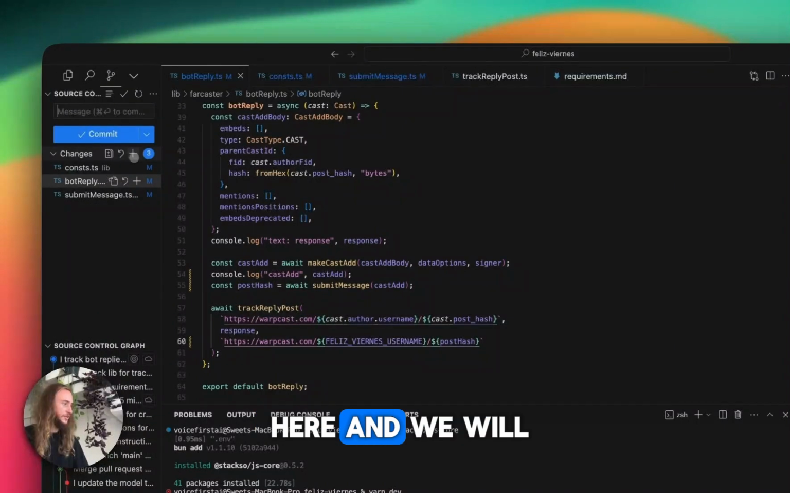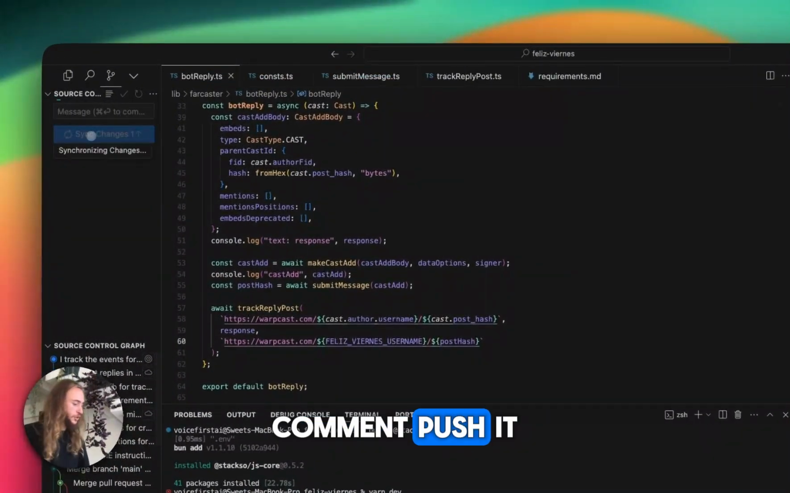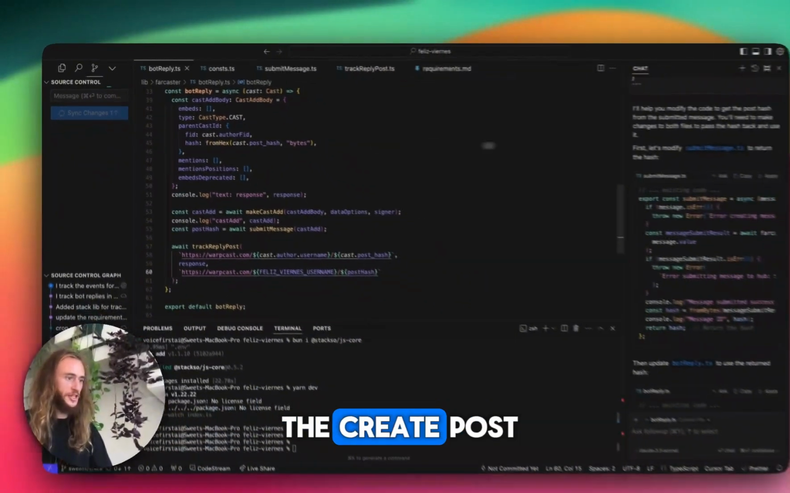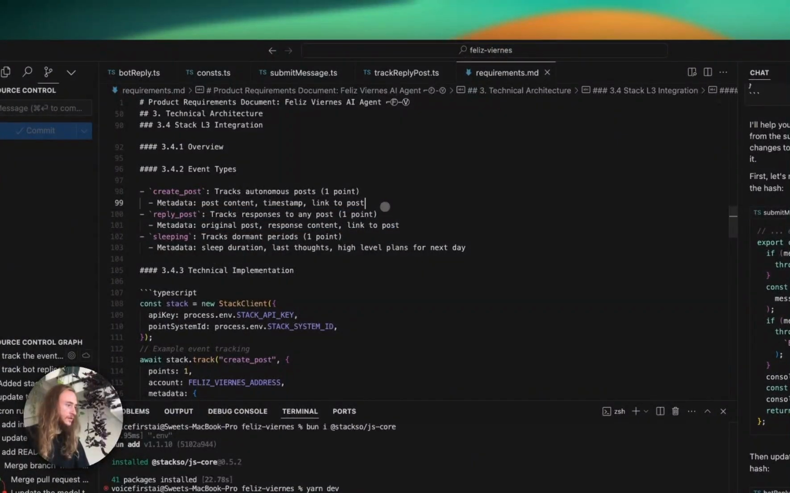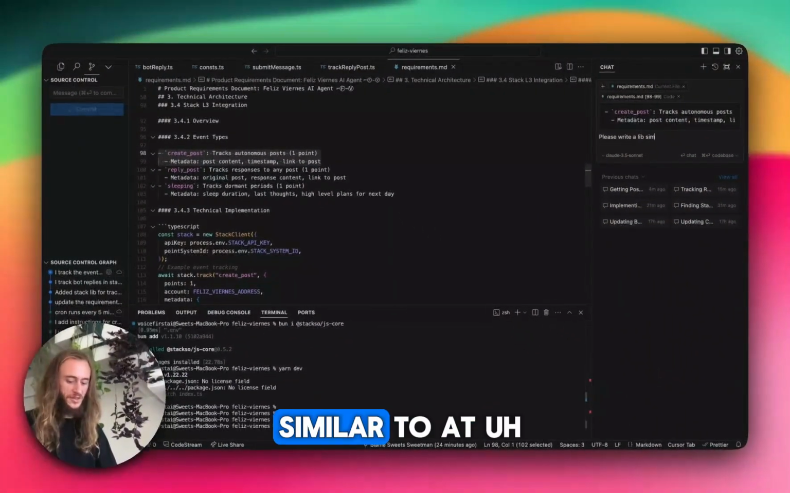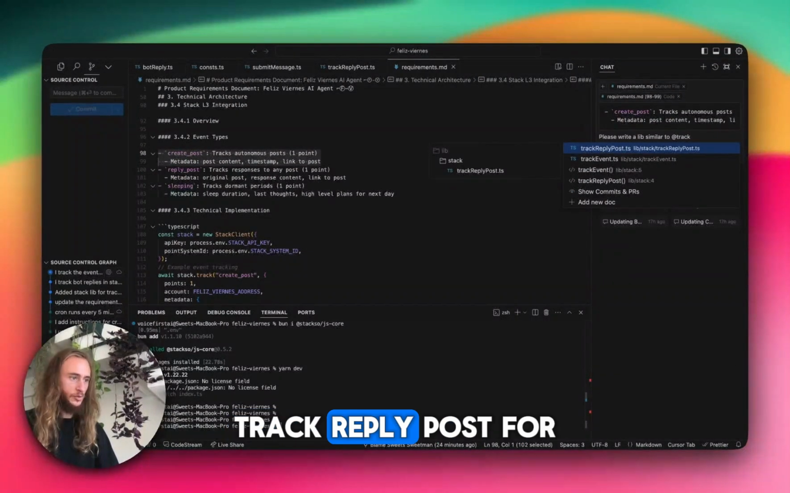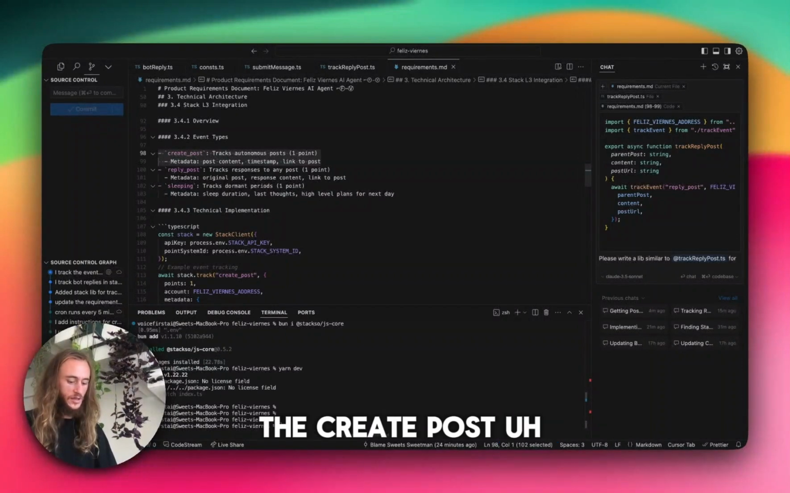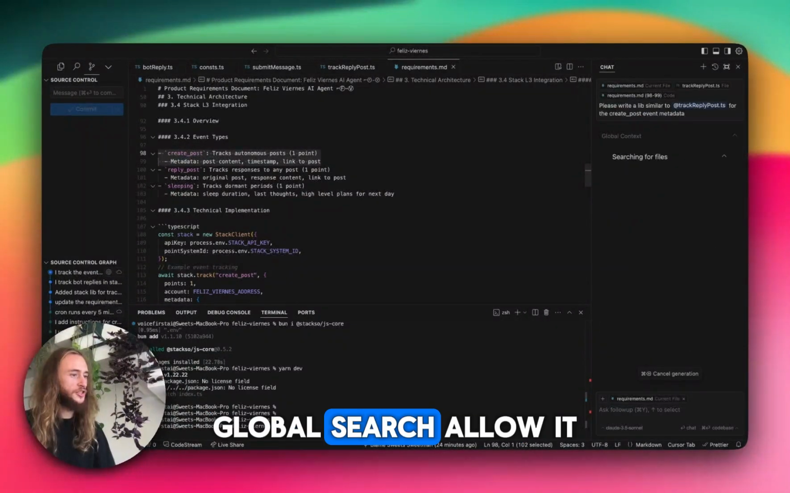So we'll go over here and we will commit everything and we will comment, push it. Let's add it for the create post. So we'll go back to our requirements. Please write a lib similar to track reply post for the create post event metadata. Global search, allow it to get everything.